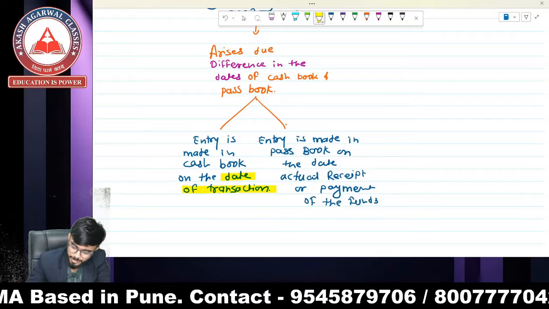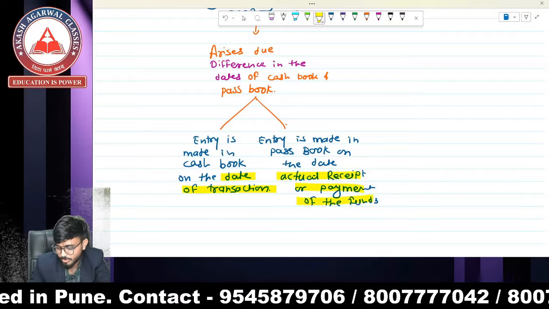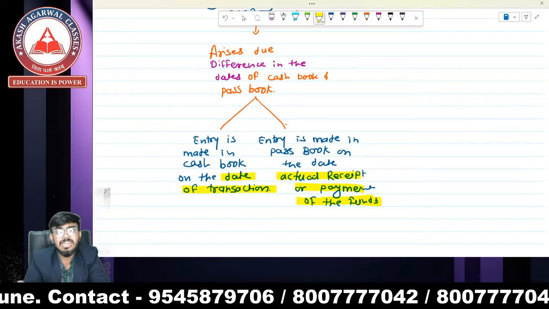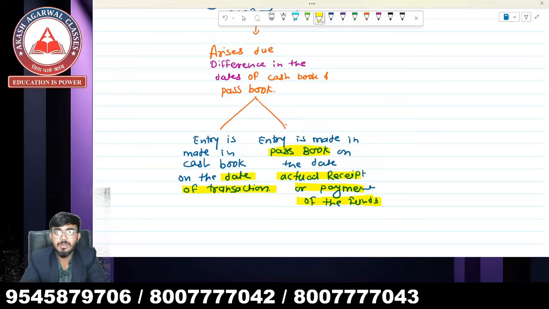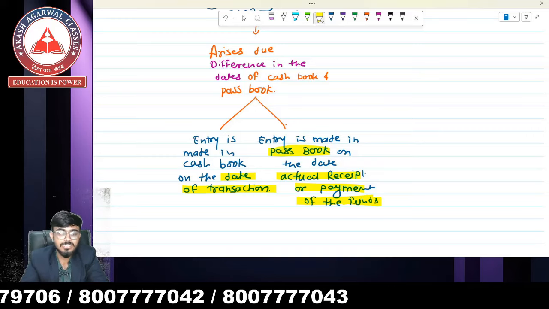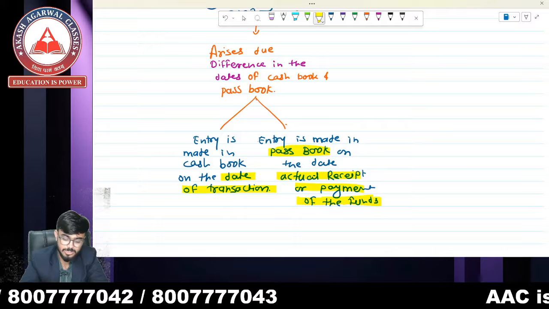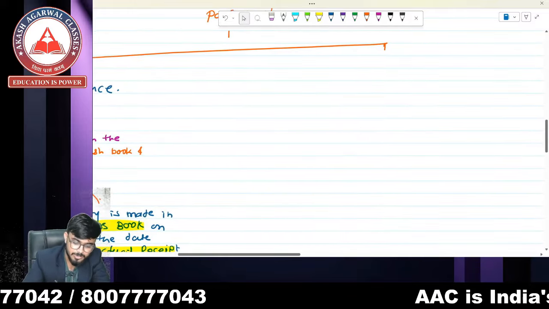So when actual payment or actual receipt is made, on that date entry is made in passbook. So that is the reason there is a difference between cash book and passbook.